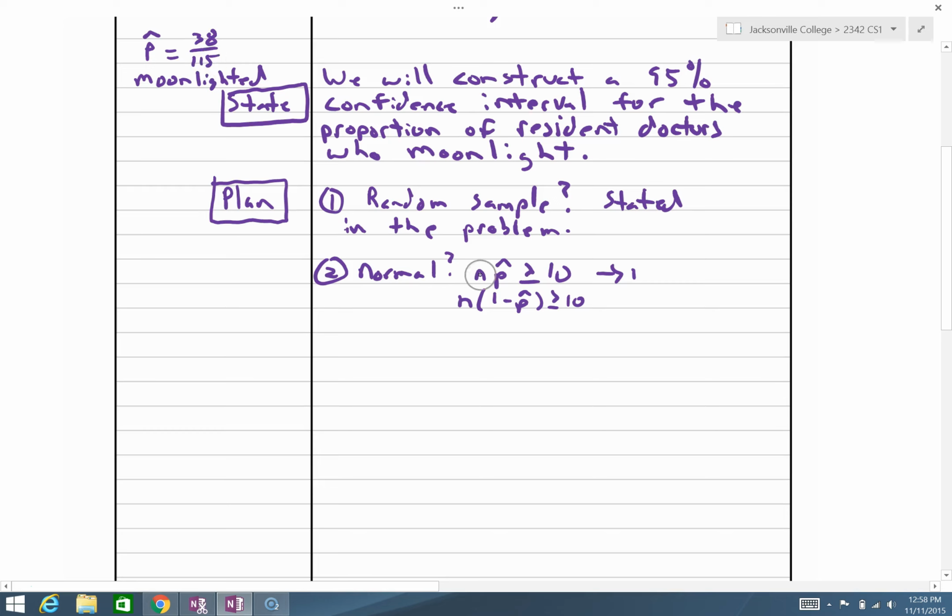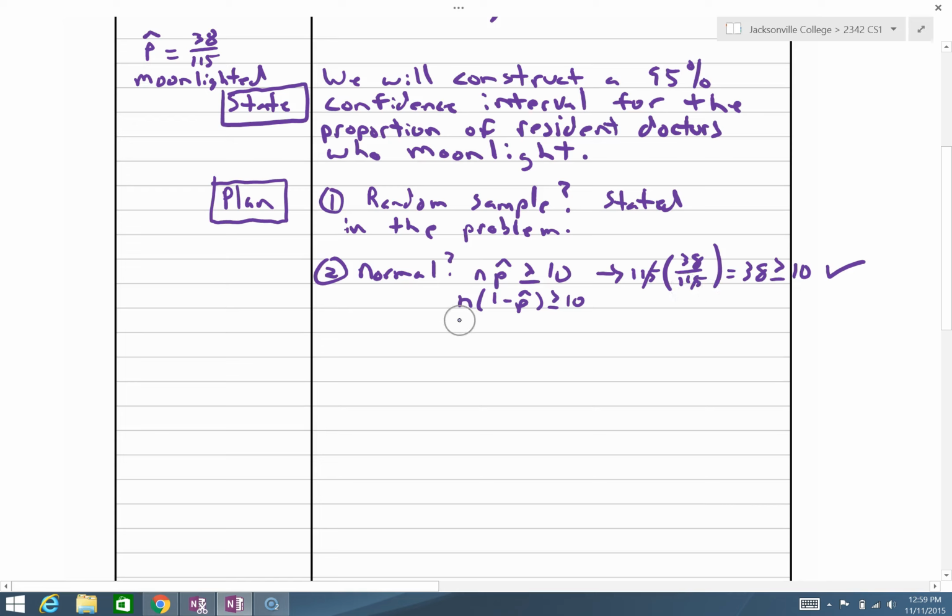115. That's our sample size. That's n. Our p hat is 38 out of 115. Well, notice the 115 cancels with 115. That's a 38. And 38 is greater than or equal to 10. What we verified here is that our sample is pretty large. If we have a sample of size 115 and we have relative decent success of capturing whatever it is, then 115 is going to get it done. We will be able to use our normal approximation.